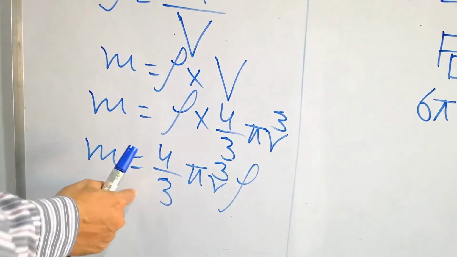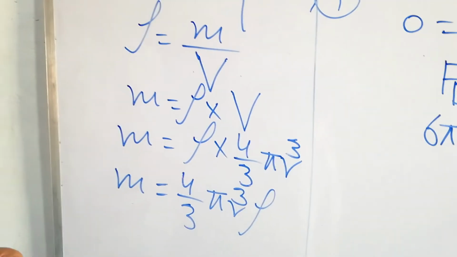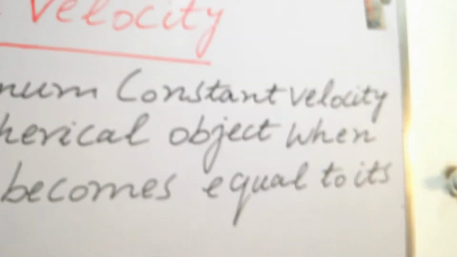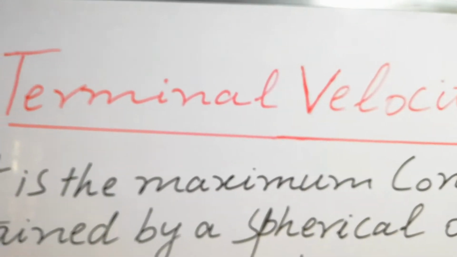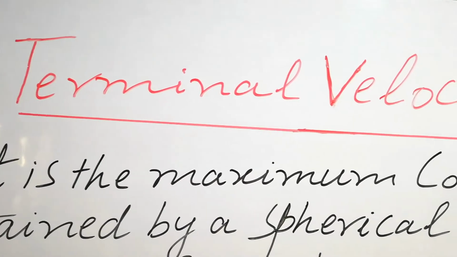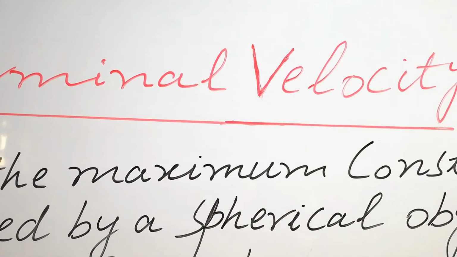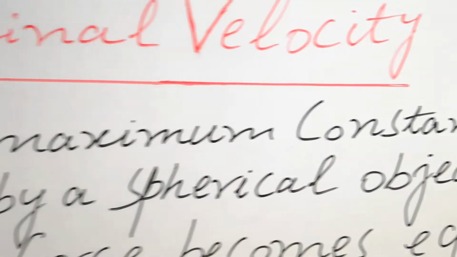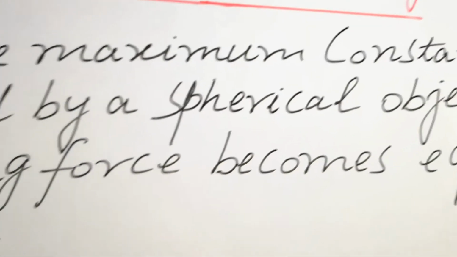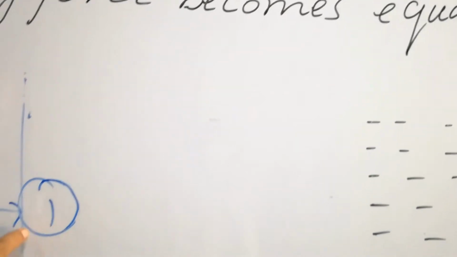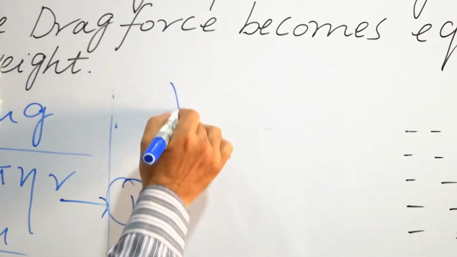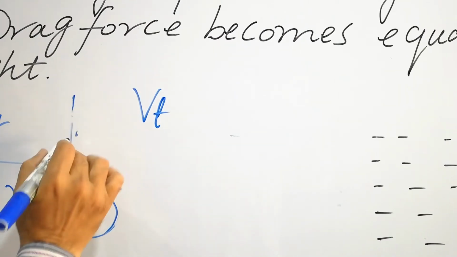So putting this value in equation number 1. This is the equation number 1, students. Putting this value in equation number 1.